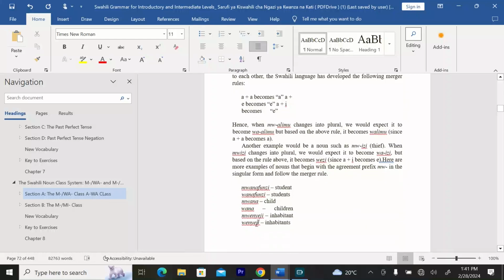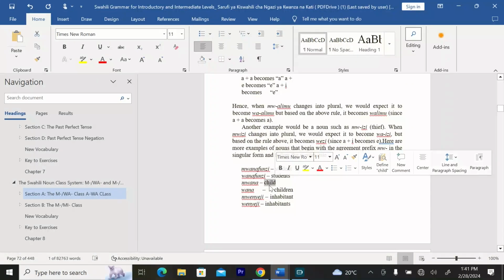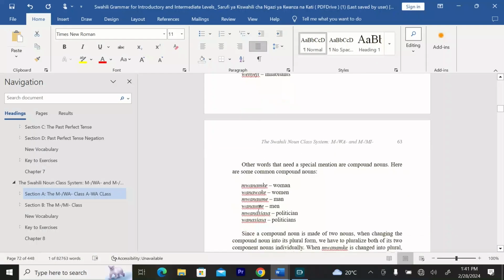We have mwanafunzi, who is a student. In plural, we have wanafunzi, who are students. Mwana, who is a child. Then we have wana, who are children. We have mwenyeji, who is an inhabitant. We have wenyeji, who are inhabitants.